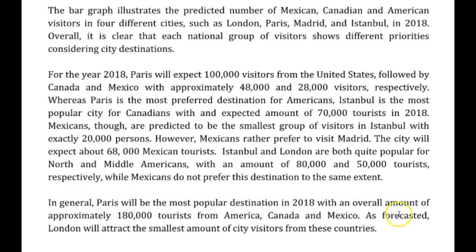With an overall, and it's a number, sorry. An amount is something that has units. But if it's a fixed integer number, it must be a number of tourists. So an amount of flour, if let's say, you had 1.5 kilograms of flour, that would be an amount of flour. But tourists, it's a number of tourists. Next, as forecasted, London will attract the smallest number of city visitors from these particular countries.